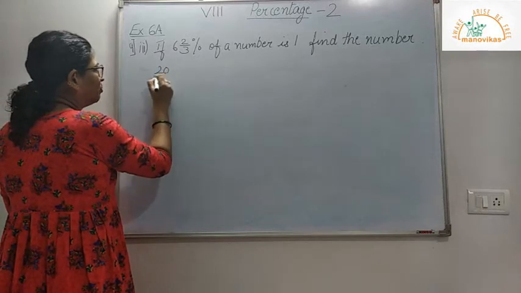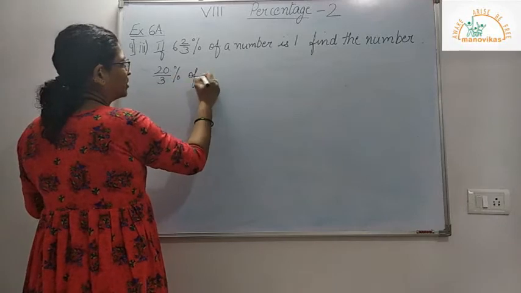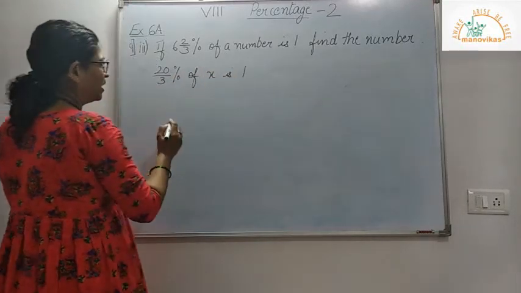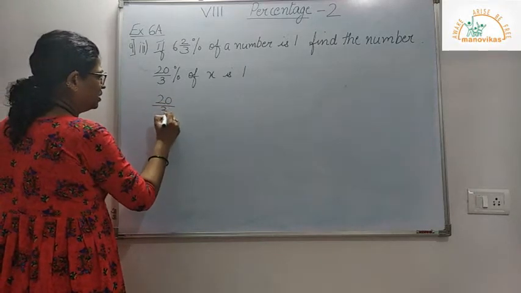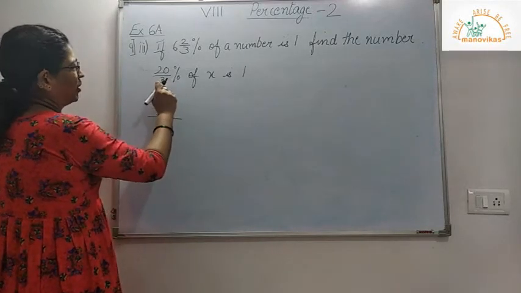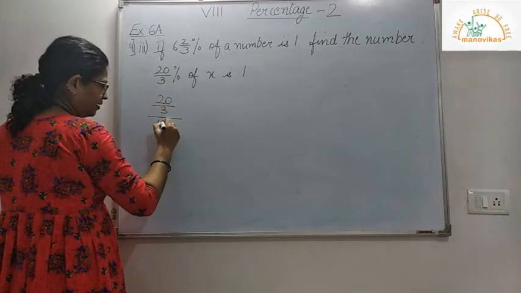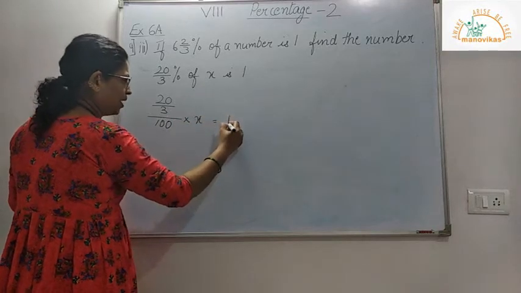So 20/3% of a number, that is x, is 1. So my equation here is 20/3%, which we can write as 20/3 divided by 100, of x is equal to 1.